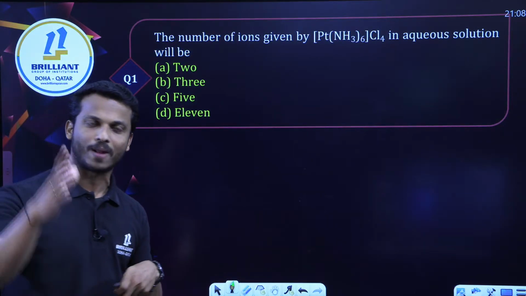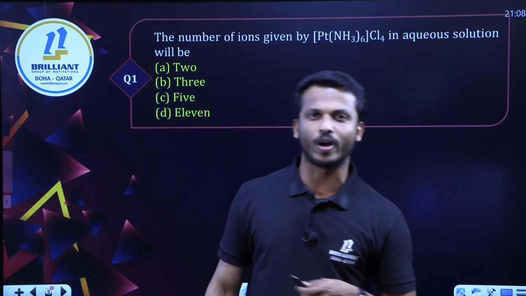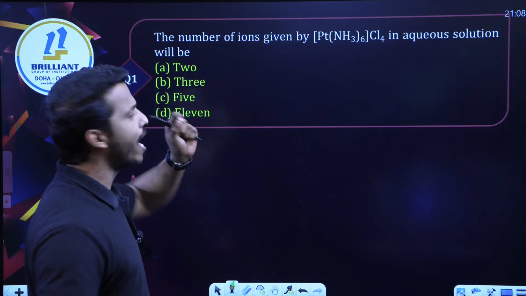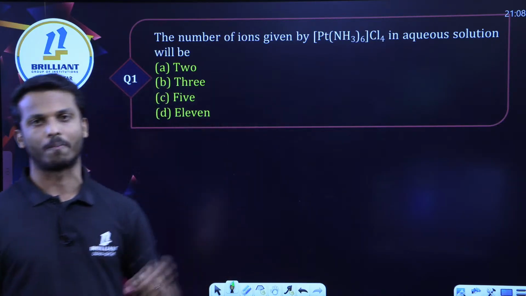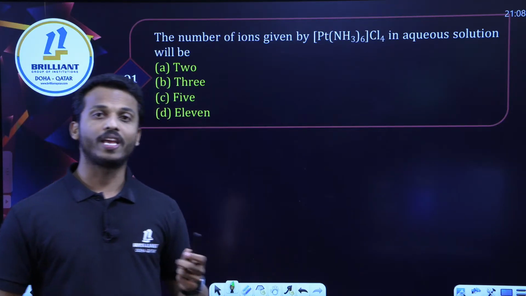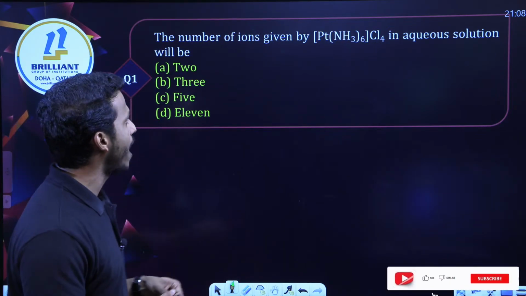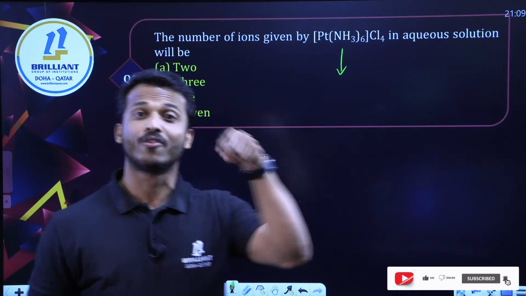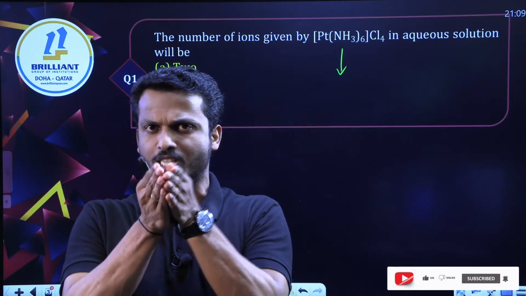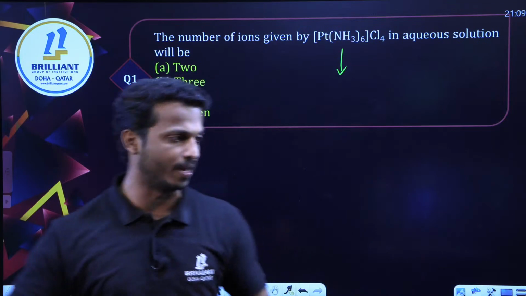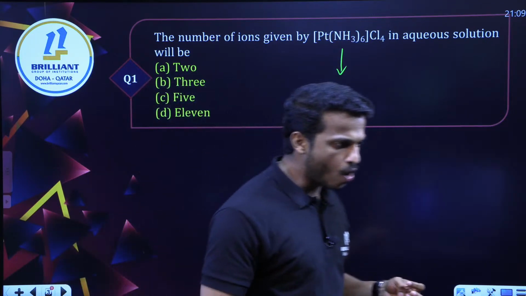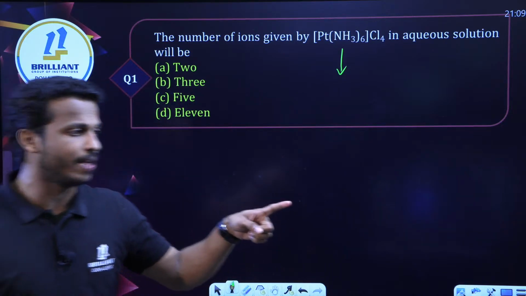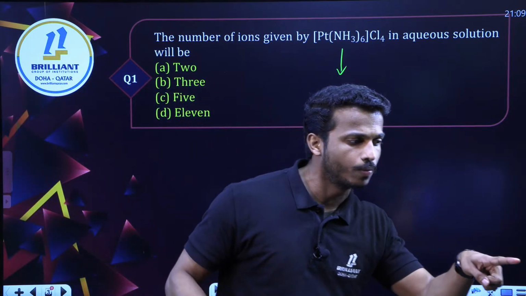So dear all, here is the first question. Let's start with the simplest question. Tell me, what is the answer for this question? This question is very simple. What is the number of ions given by this given complex? Total how many ions can be produced by this complex? Just split it into the cation and anion. How many ions can be given by this compound? Yes, answers are ready.